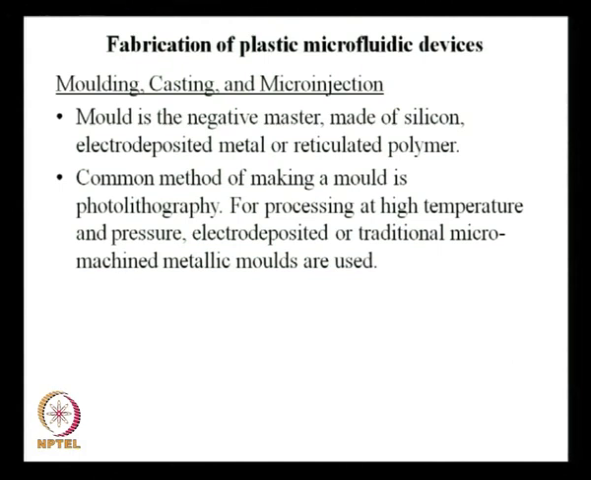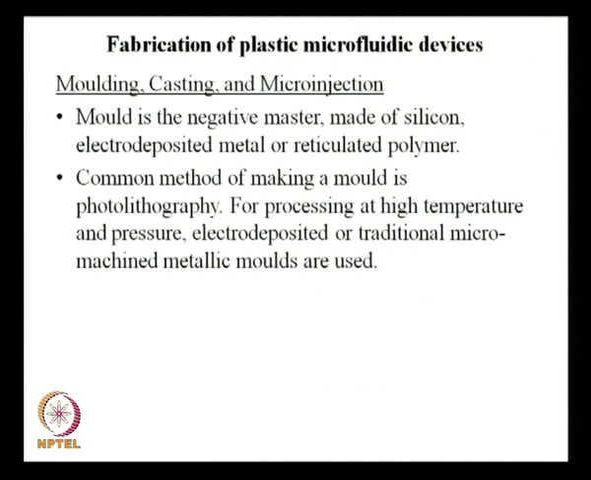Now, mold is the negative master made of silicon, electro deposited metal or reticulated polymer. So, mold is basically the negative master. The master is the one which remains there, and using the master you create thousands of replicas. Here, the negative master can be made of silicon itself, or it could be electro deposited metal, or it could be reticulated polymer.